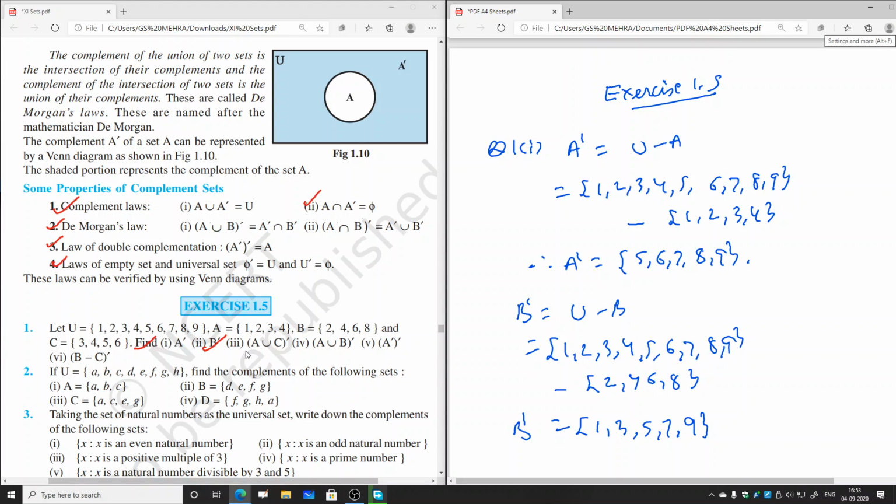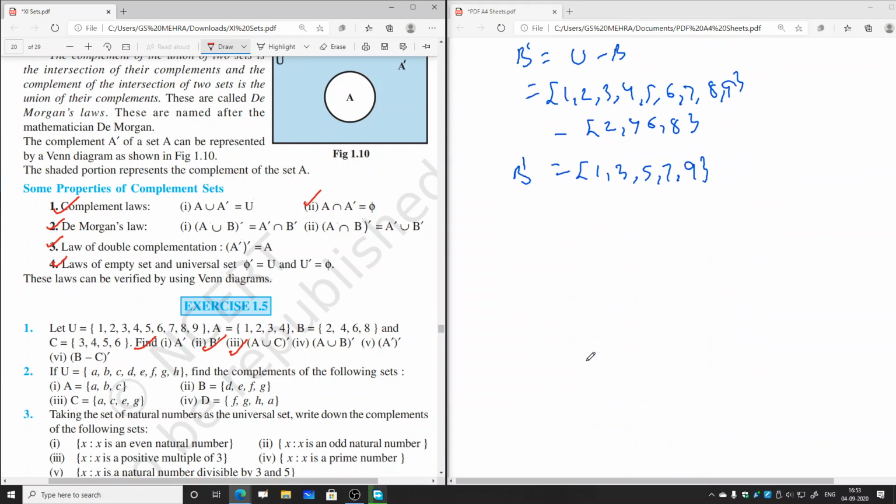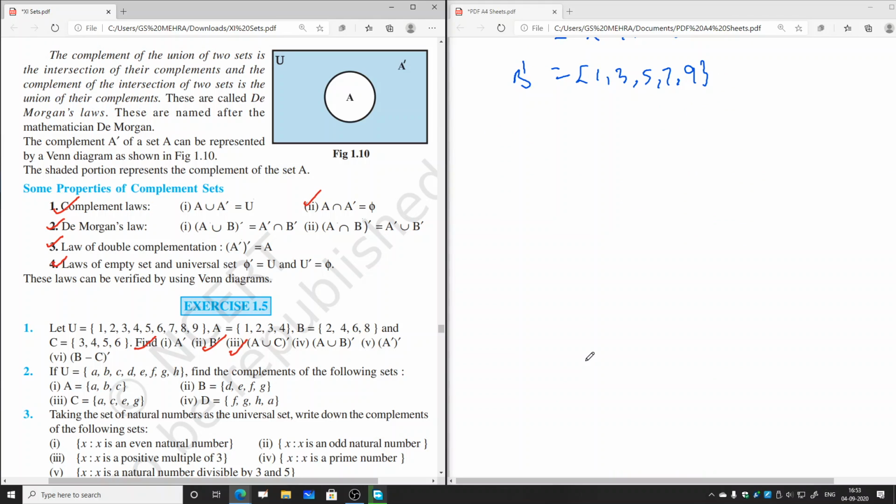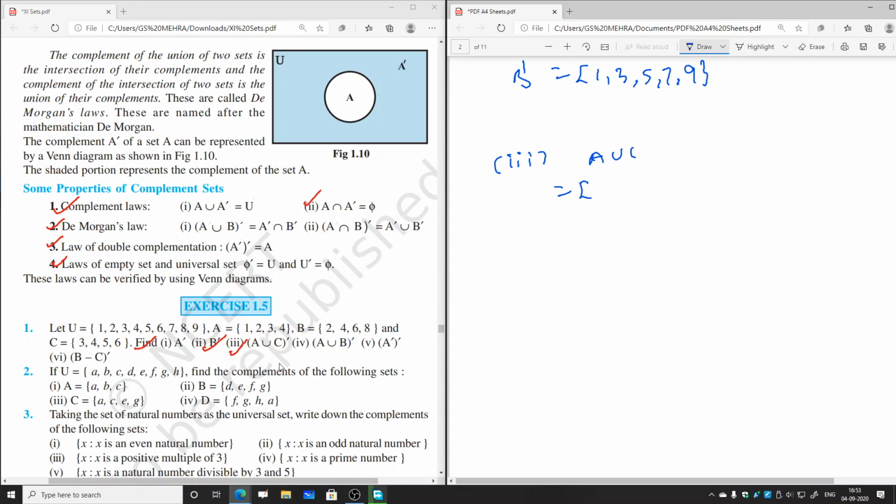Now let us do the third part, A union C whole complement. In this, first of all we will find A union C. So this is A and this is C. So first of all we will find A union C. Third part, A union C equal to A is 1, 2, 3, 4. Set containing the elements 1, 2, 3, 4 union set C is 3, 4, 5, 6. Set C is the set containing the elements 3, 4, 5 and 6.